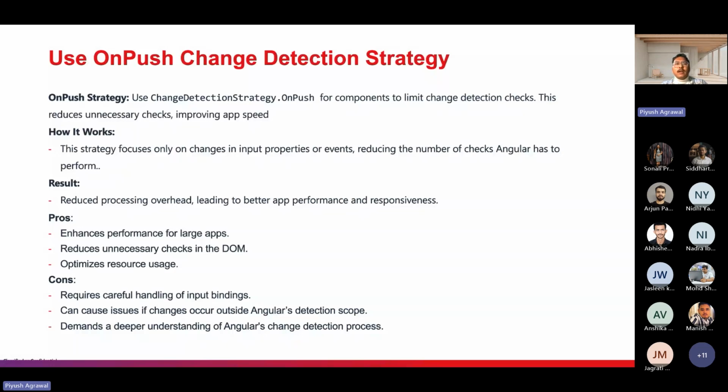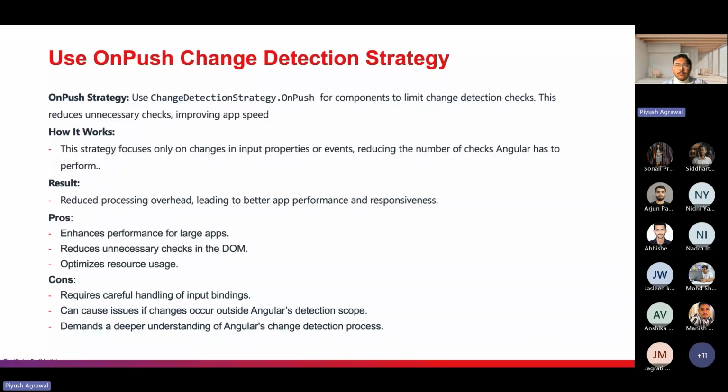Why are we controlling this updating? Because re-rendering the DOM is time consuming and it's memory consumption. Basically it takes memory, and every time the DOM updates, it's not good for us. So make sure that the DOM will not update every time. We should use the OnPush strategy, which helps us to improve the performance.